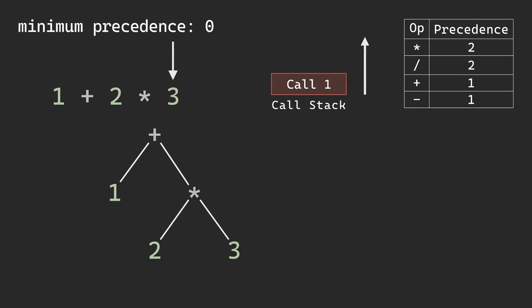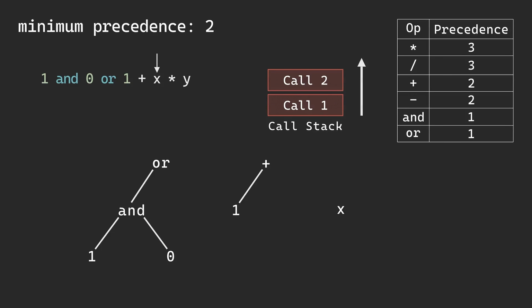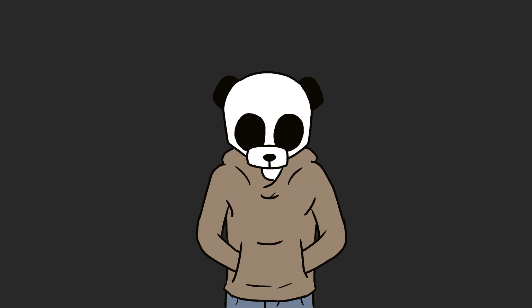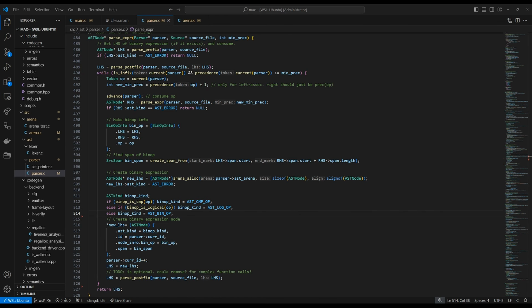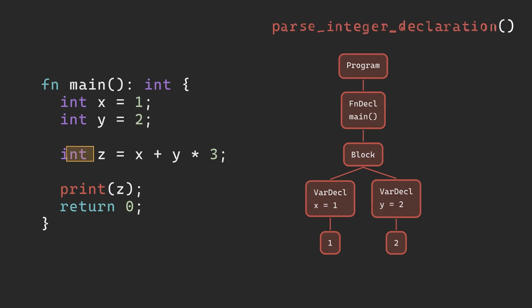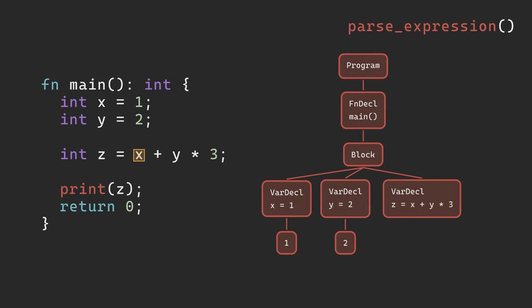This is the core of Pratt parsing. If we see an operator with a higher binding power than our current level, we recurse. This automatically ensures that higher precedence operations are tucked deeper into the tree, so they happen first during evaluation. Phew! That was the most difficult part, which culminated into this! The rest of parsing isn't too difficult. Like I said before, the rest of parsing is just recursive calls to build an AST, nothing crazy.